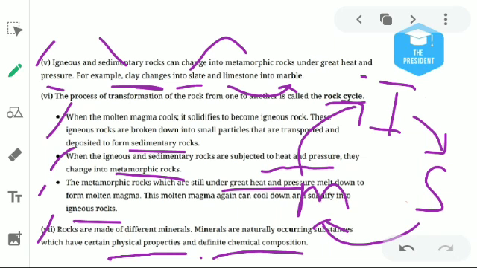They occur in nature by themselves. For example, coal is a mineral. Coal has a physical property, it looks black, and it has a chemical composition, the symbol C, carbon.